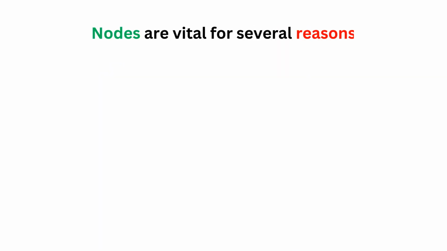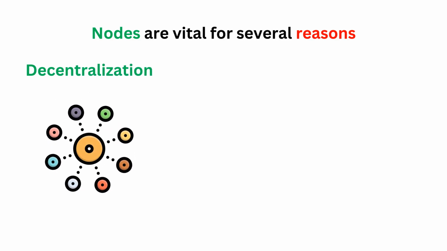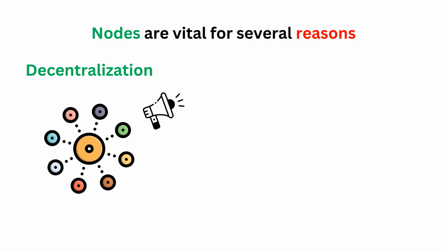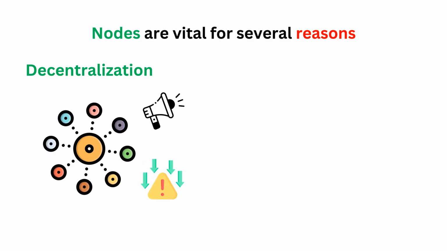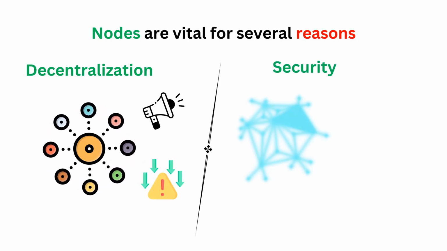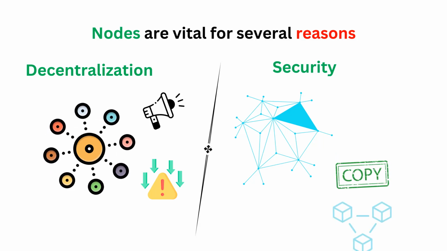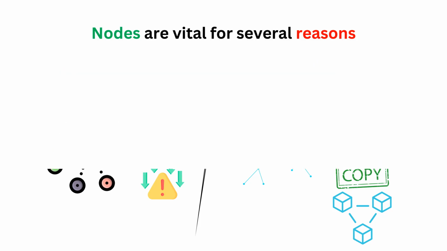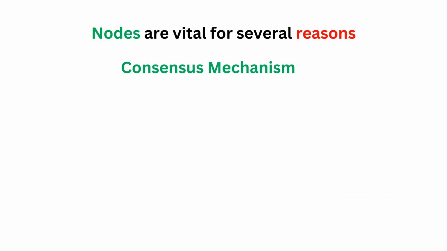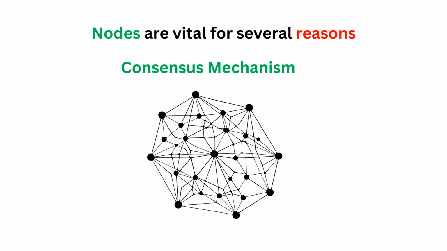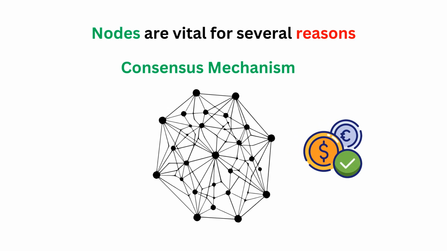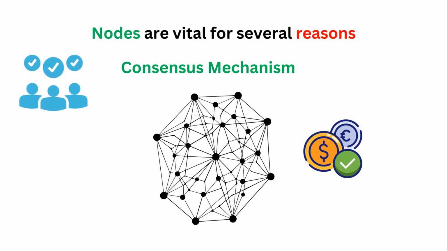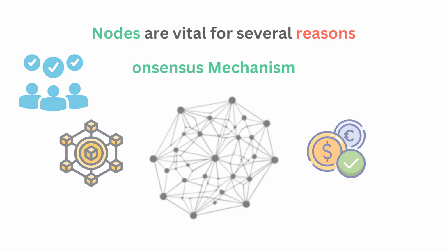Nodes are vital for several reasons. Decentralization: they eliminate the need for a central authority, promoting transparency and reducing the risk of manipulation. Security: with multiple nodes maintaining copies of the blockchain, the system becomes more resilient against attacks. Consensus mechanism: nodes participate in consensus processes that help determine the validity of transactions, ensuring that everyone agrees on the state of the blockchain.